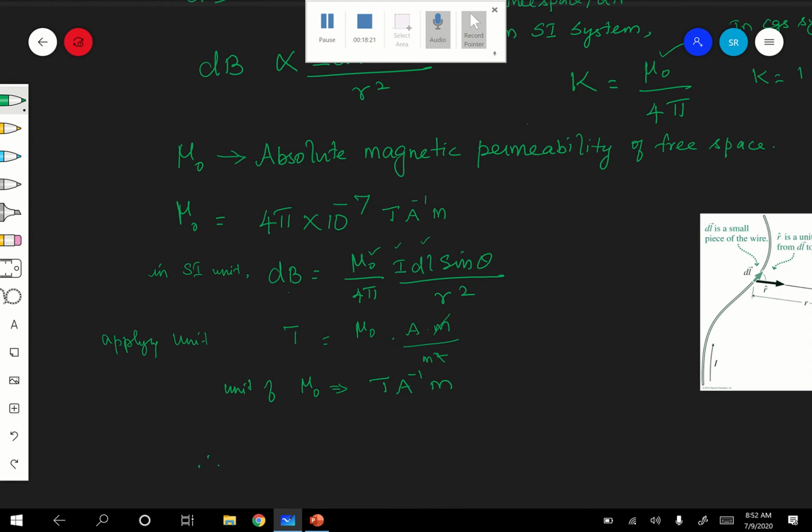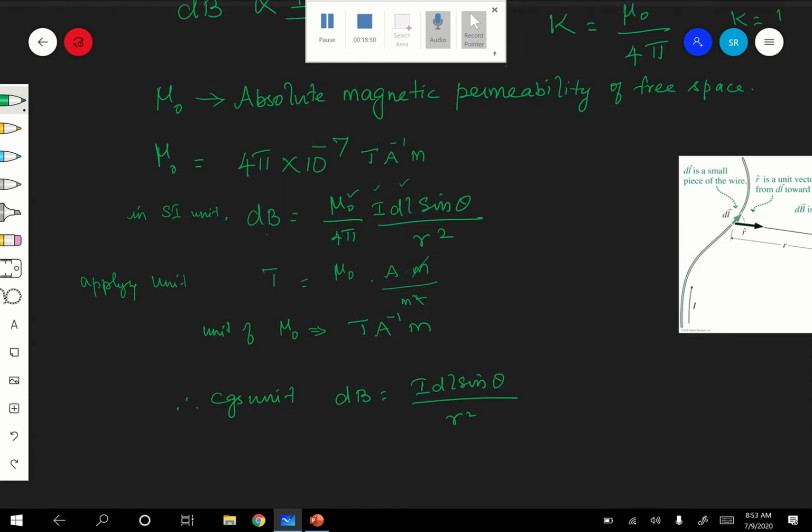You know that dB in SI unit is equal to mu naught by 4 pi I dl sine theta by r square, and in CGS unit, dB is equal to I dl sine theta by r square. Why? Because the K value is equal to 1. But we are going to follow only the SI system. Therefore, we will see in SI unit, and mu naught by 4 pi will always be there, which says that we are following the SI system.